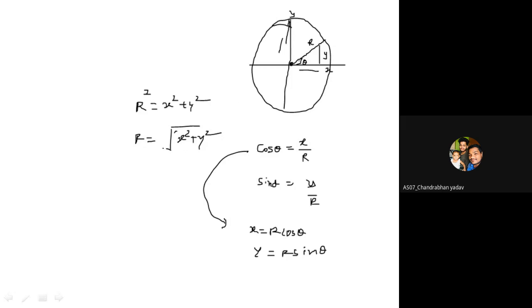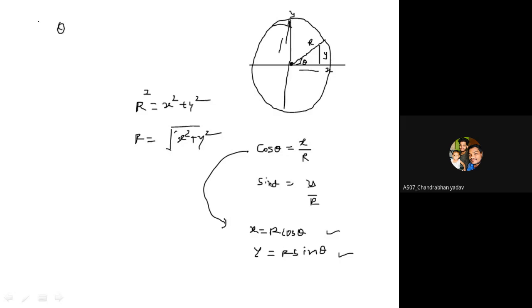Then if we apply the transformation r square is equal to x square plus y square and theta equal to theta, or you can say we apply the transformation x equal to r cos theta and y equal to r sin theta, then we are just transforming x and y into the polar coordinates r and theta, where r is the radius of the circle and theta is the angle between the radius and the axis. Okay, so theta is the angle.